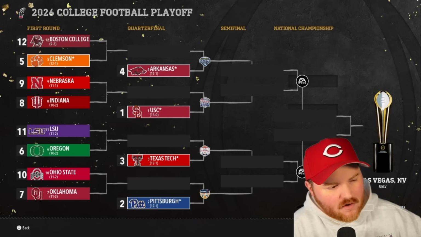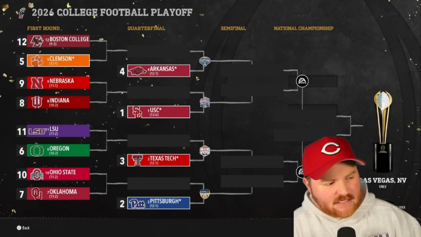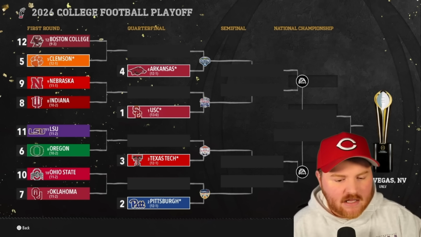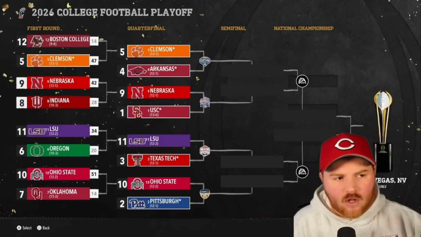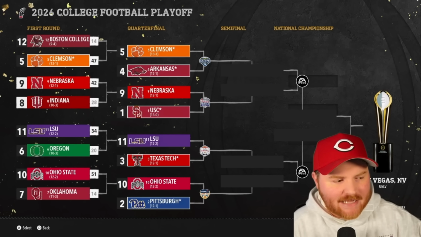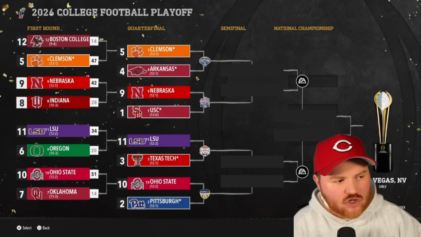Our double ups are the Northeast Conference and the Plains Conference. Everybody else is from separate conferences and the independents. So this is, again, a very nice spread setup for the playoffs. Indiana will not be repeating their national championship this season. They go down to Nebraska by 14 in the first round.